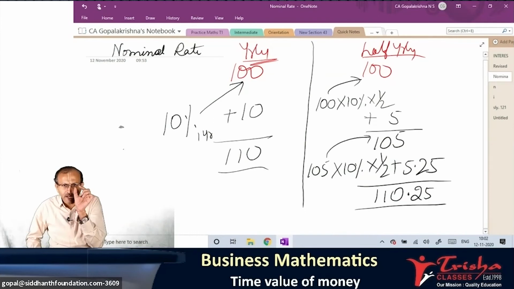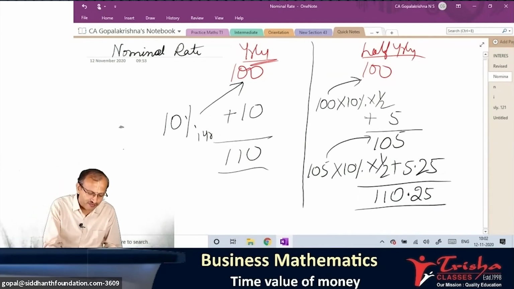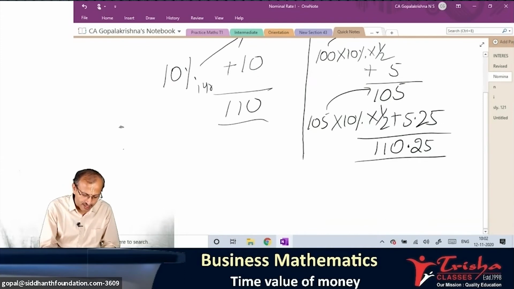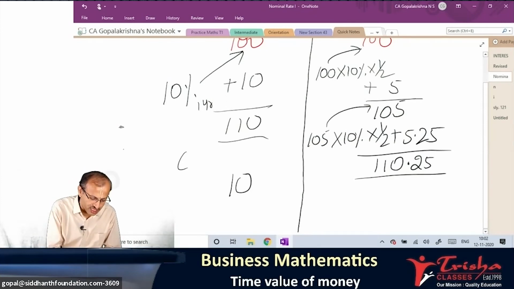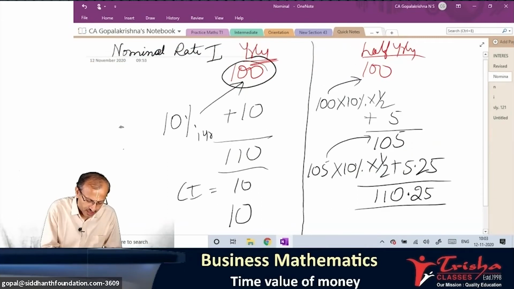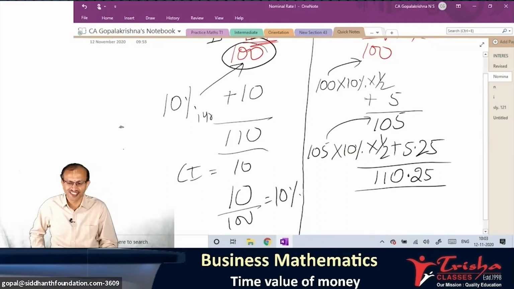100 rupee becomes 110. Am I right? First case, 100 rupee becomes 110. And what is your income part? What is your profit? 10 rupee. 10 rupee you are getting as an income, compound interest 10 rupee you will get as an income, for investing how much money? 100 rupee. So it is 10 upon 100, obviously 10%. The question also says the same, no?